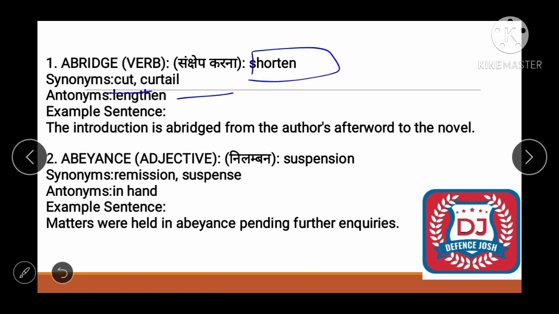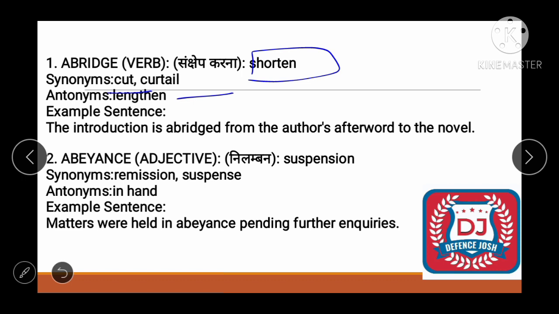The introduction is abridged from the author's afterword to the novel. And you can also say that some school activities are being curtailed due to the lack of funds and facilities, right? Then you have to keep in your mind that abridge means shorten. Synonym would be cut or curtail. Antonym is lengthen. And I have given you an example like the teacher has abridged the assignment, so it is very easy to do.